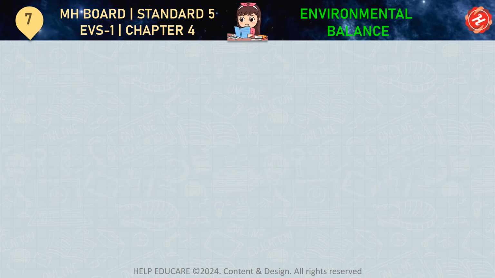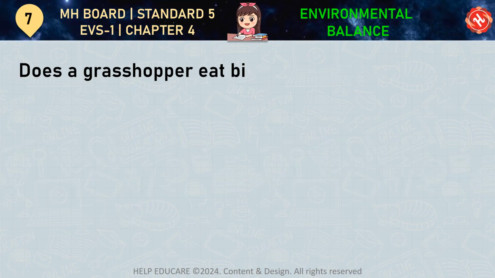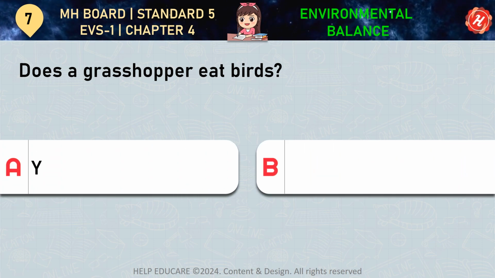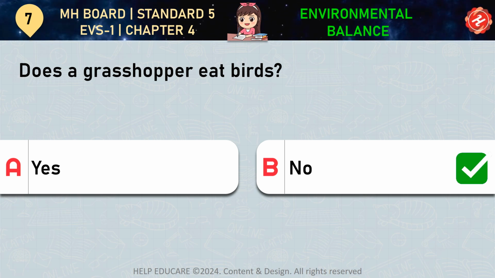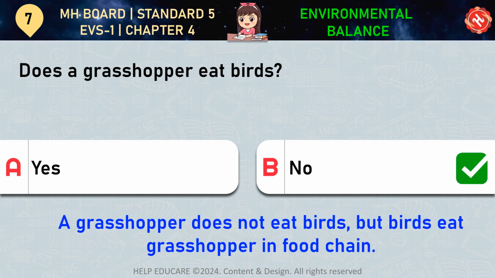Question number 7. Does a grasshopper eat birds? Your options are A. Yes, B. No. Correct answer is option B. No. A grasshopper does not eat birds, but birds eat grasshopper in food chain.